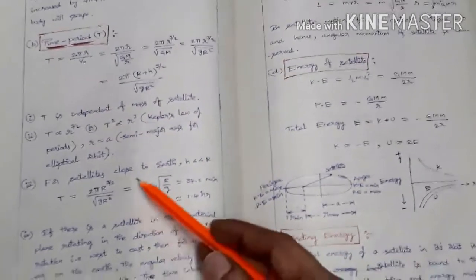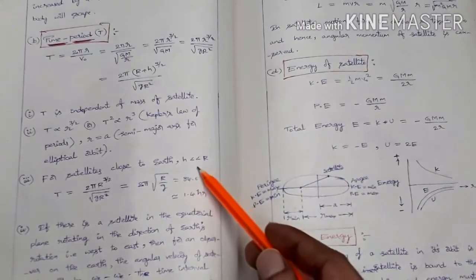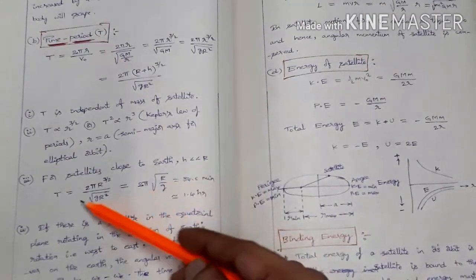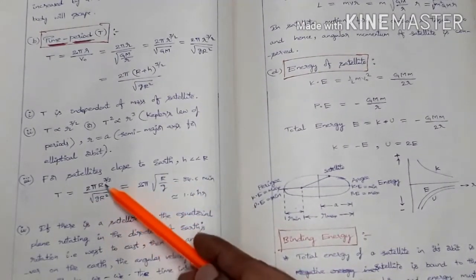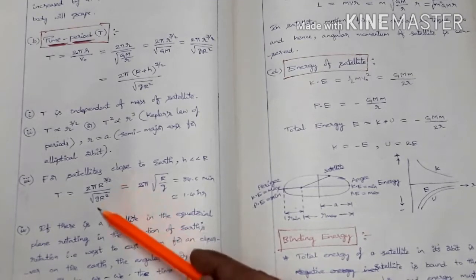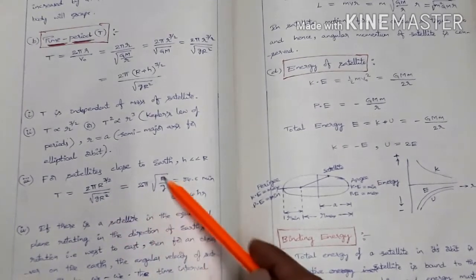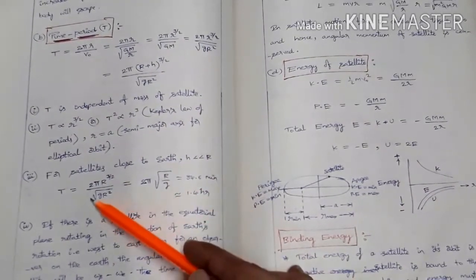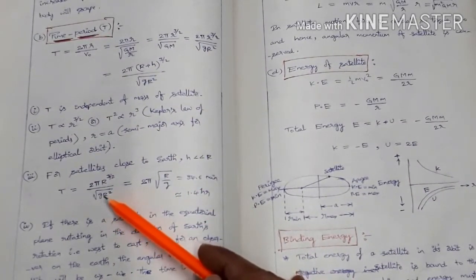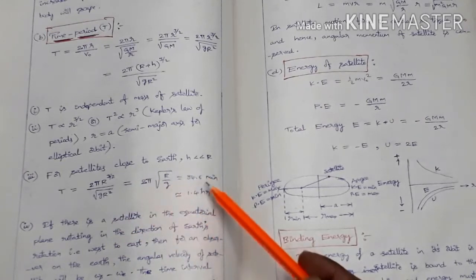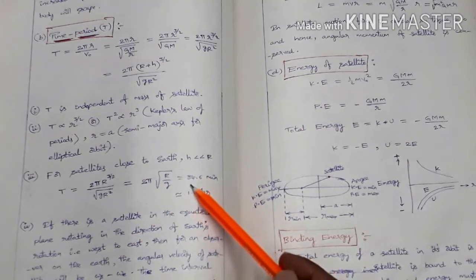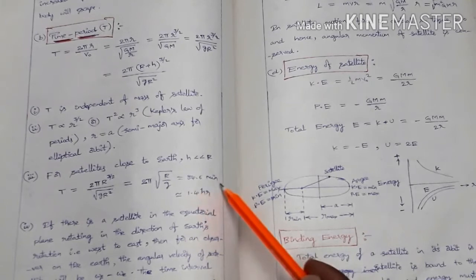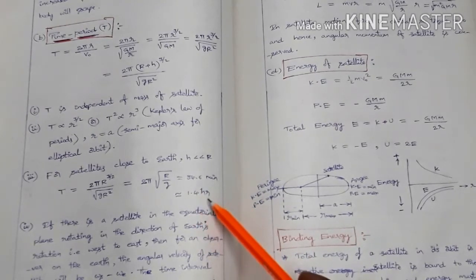For satellites close to Earth, h is very, very less than r. Therefore T equals 2 pi r power 3 by 2 by root over g r square. This is equal to 2 pi into root over r by g, which is equal to 84.6 minutes time period. So for satellites orbiting close to Earth, the time period is 84.6 minutes, or approximately 1.4 hours.